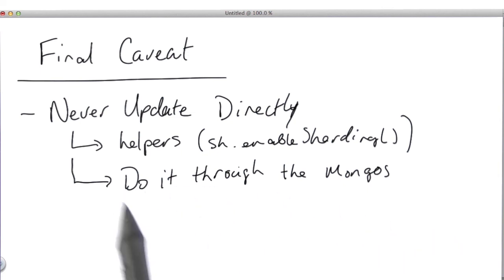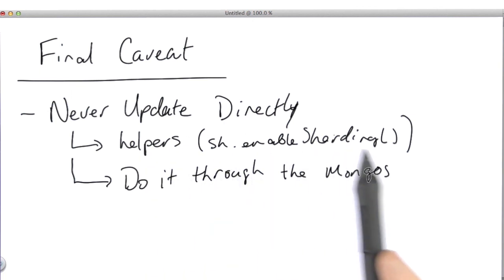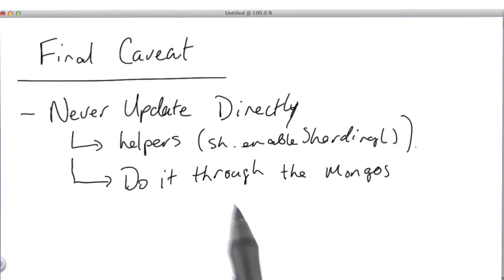So always do your updates, if you must, through the MongoS, and for anything that you're doing on a regular basis during normal operations, there should be a helper of some sort for it. You shouldn't have to go in here and actually make direct changes to those tables. But if you do, do it through the MongoS. Do not connect directly to the config servers themselves.